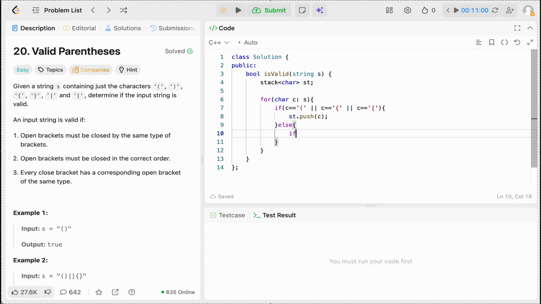Else, if my stack is empty at this stage, then we'll return false. That means we had no opening brackets at all, right?